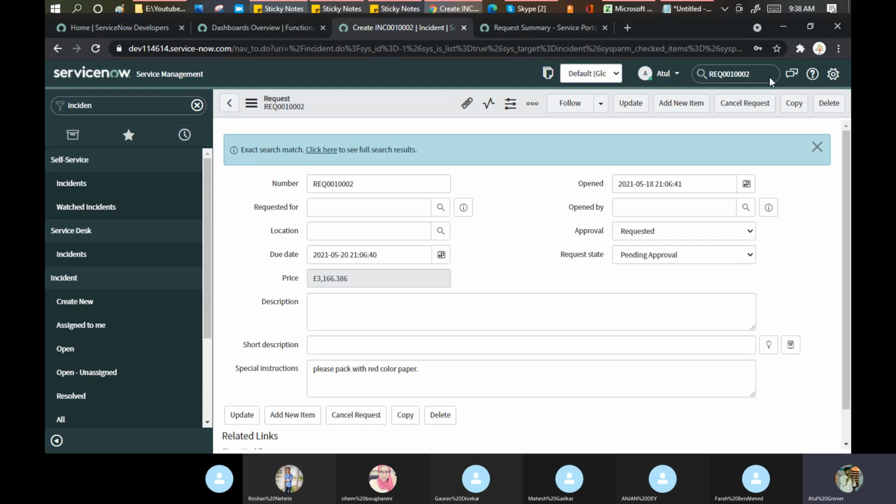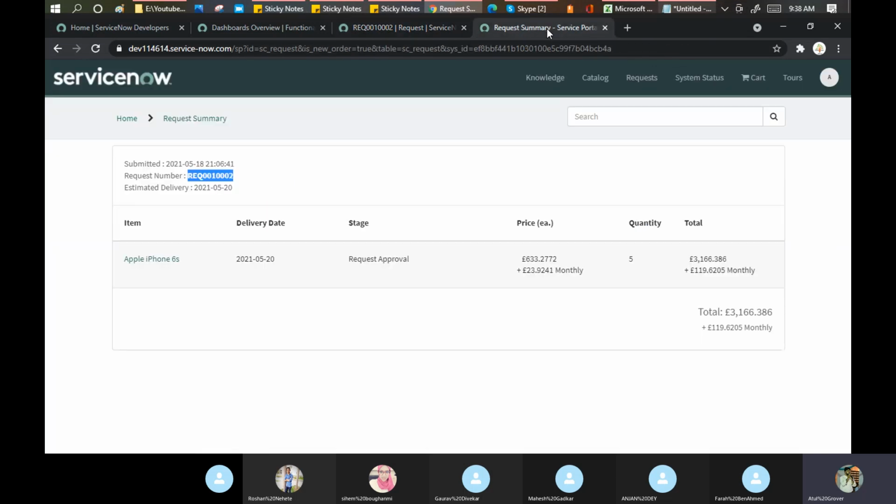Now the thing is that suppose Farha, Sheem, Sachin, Roshan, Gaurav, Anjan and Mahesh are running a company. I, as Atul Grover, order 5 iPhones from your company. Now you have different departments.